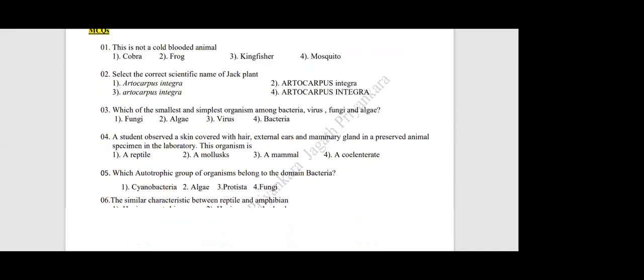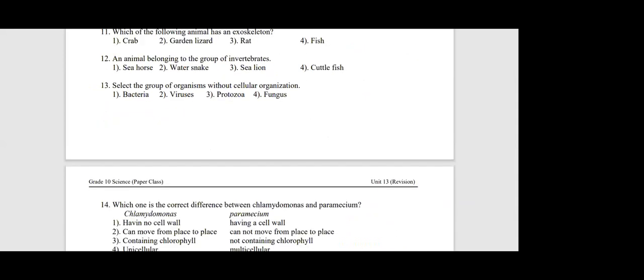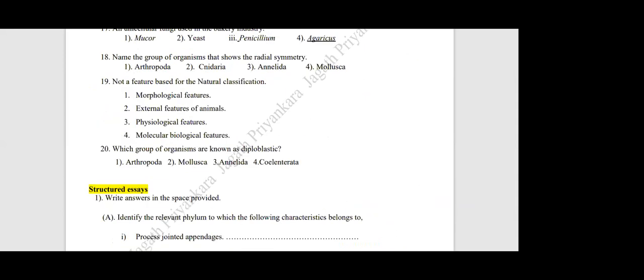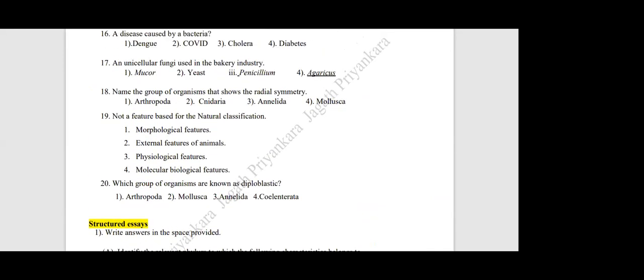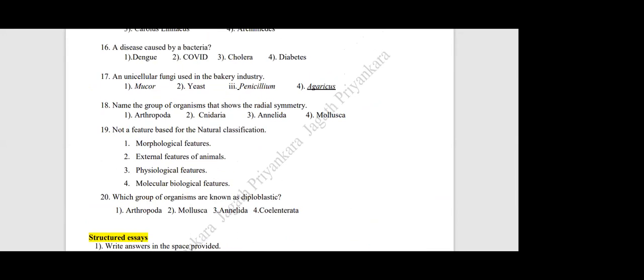So this paper we have done all the MCQs and we have to complete structure type questions. So all 20 MCQs we have done, right?